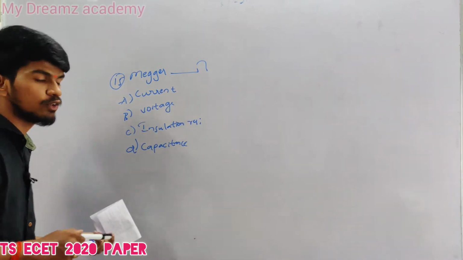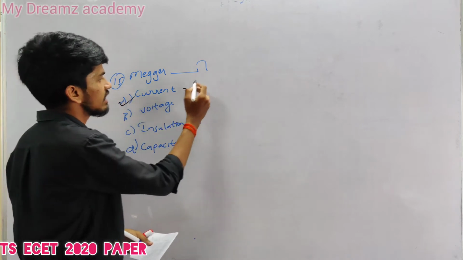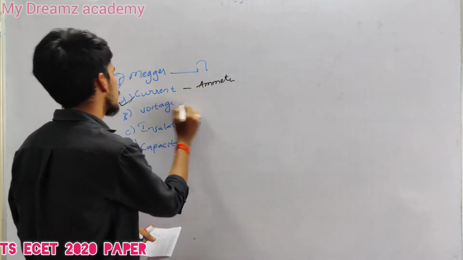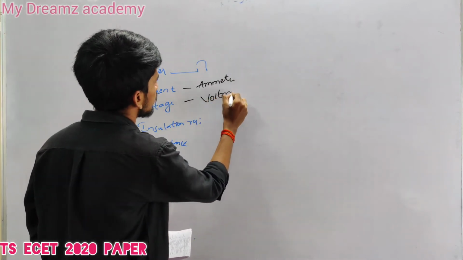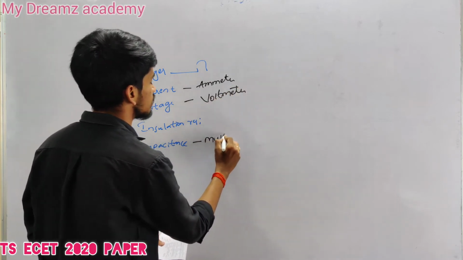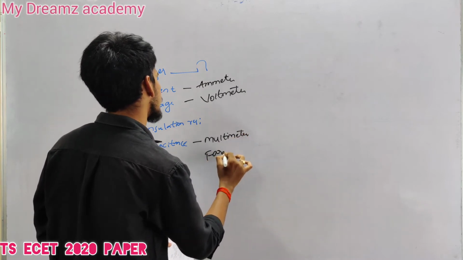Once we look into these options, option A current can be found by using an ammeter. Option B voltage can be found by using a voltmeter. Option D capacitance can be found by using a multimeter. It is measured in farads.